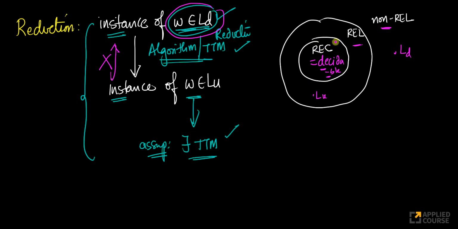Membership in recursive languages is decidable. Membership in REL is not decidable. Membership in non-REL is anyway not decidable. Now, if you notice, my LD belongs here. My LD is a non-recursively enumerable language. My LU, we have shown, is a recursively enumerable language, but not